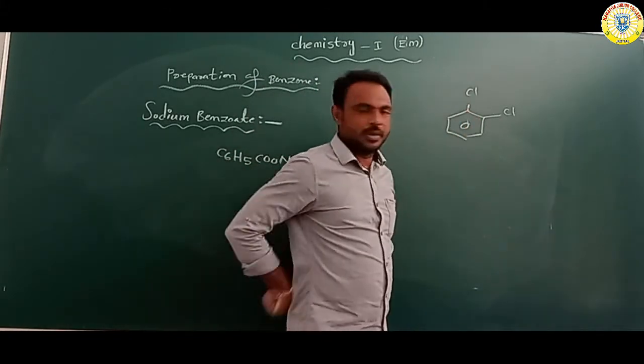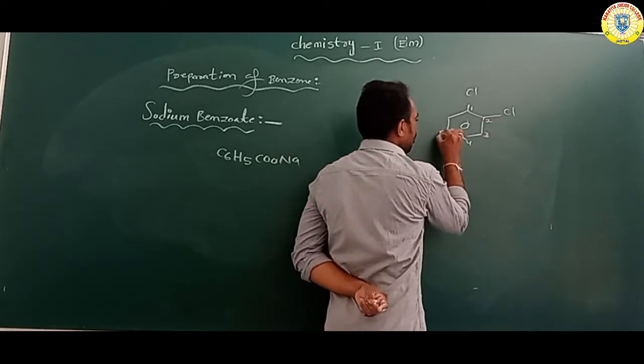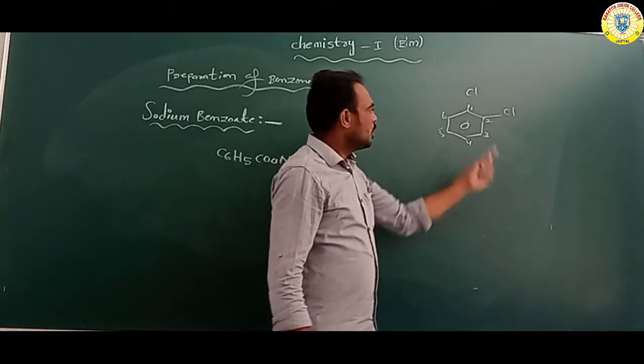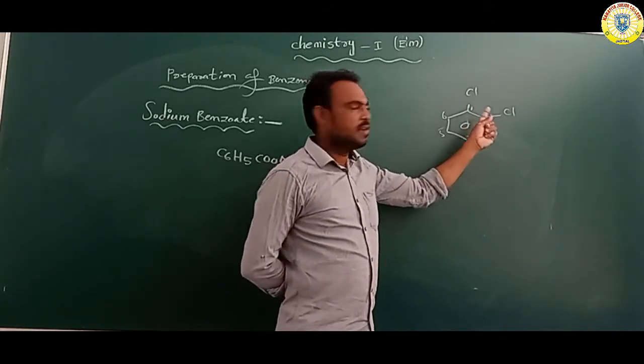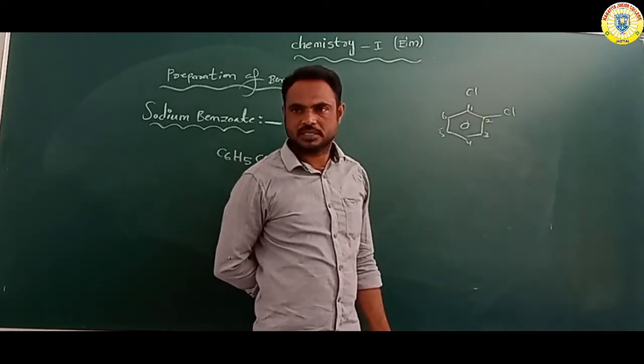We have given the numbers 1, 2, 3, 4, 5, 6. How many chlorine atoms? 2 chlorine atoms. One chlorine atom is attached at the first place, another at the second place.